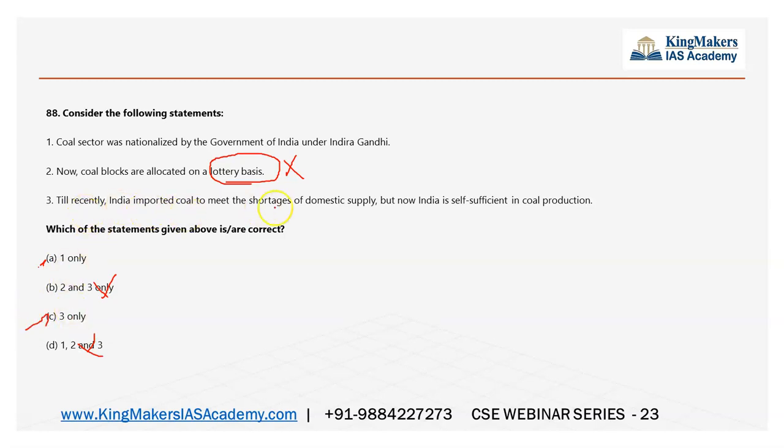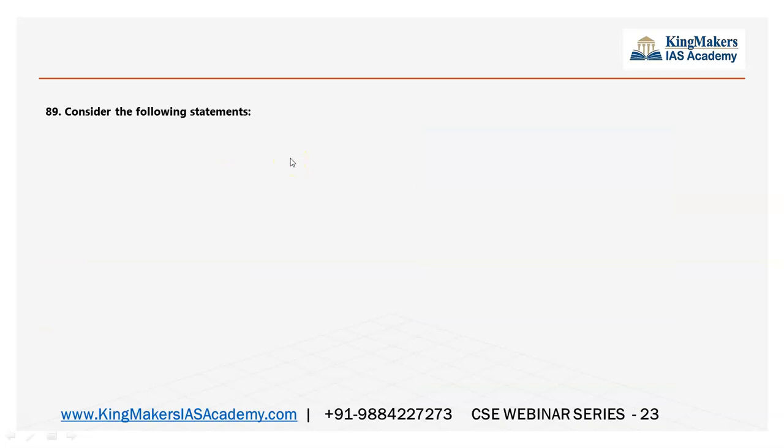Till recently, India imported coal to meet the shortages of domestic supply. But now India is self-sufficient. No way. So answer is A. So though it is a little coal, seeing that the question is about coal, you may have frightened, but the question is easier with elimination. So please don't be afraid at all about any questions. Elimination, logic, knowledge, guess comes a very last thing. Knowledge, logic, and all will help you in cracking the question. And elimination, especially, is a mantra for success.